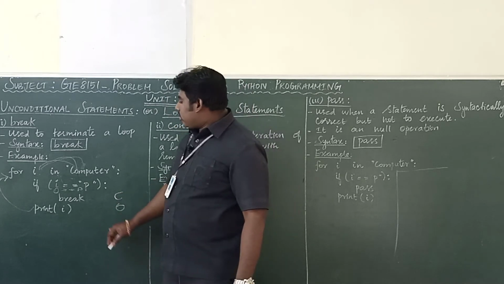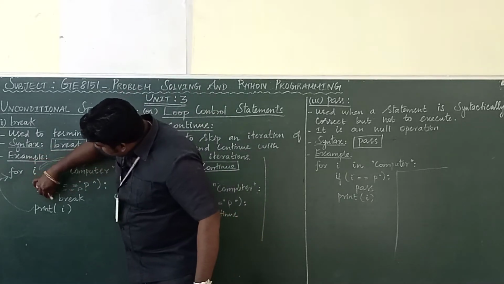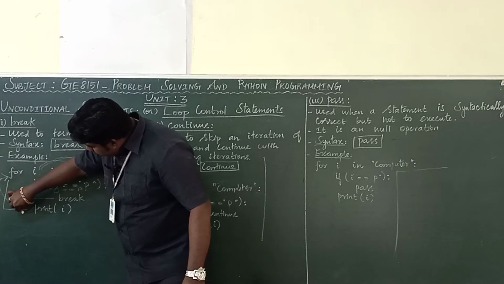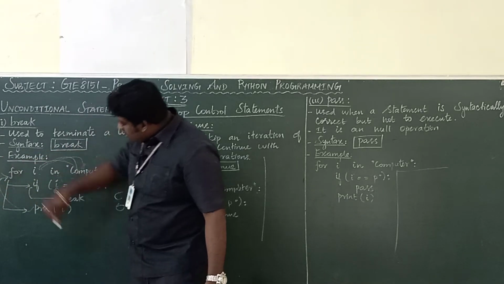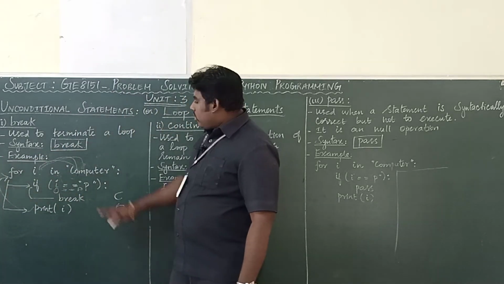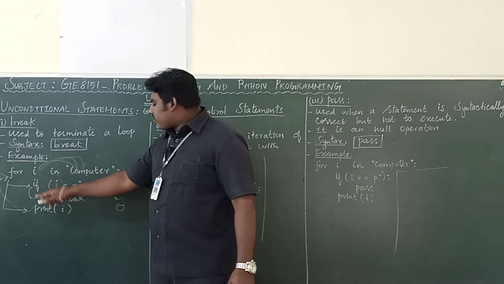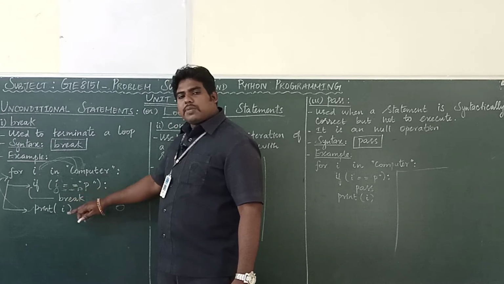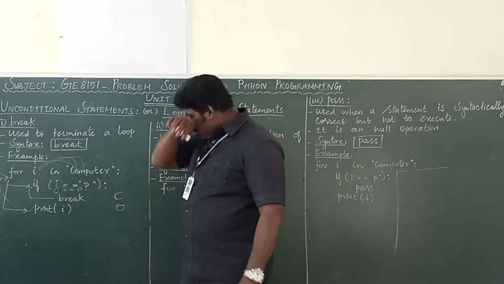Again, this break belongs to this if, and this for is for these two statements. Inside this for only this if condition as well as print is there. So inside the for, both the statements will be executed. All of you got it?